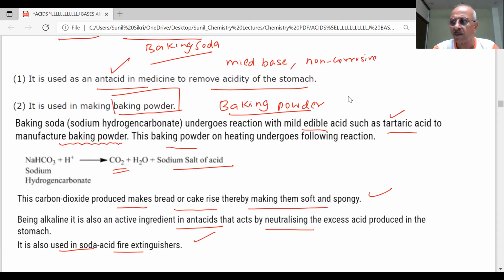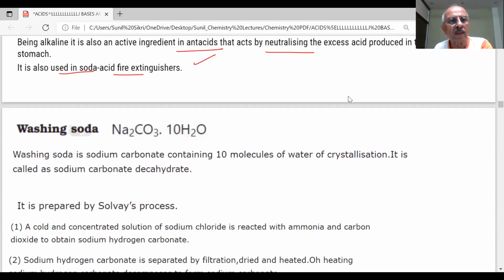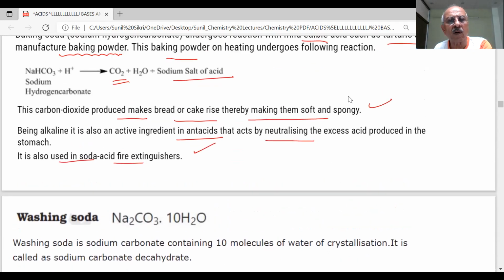This question has been asked in the paper. Note down, students. See, what is the difference between baking soda and baking powder? Why don't we use baking soda but use baking powder at home? Because we have added edible acid, tartaric acid. We will give the reason for that. Note down these points. First, you note down all these.